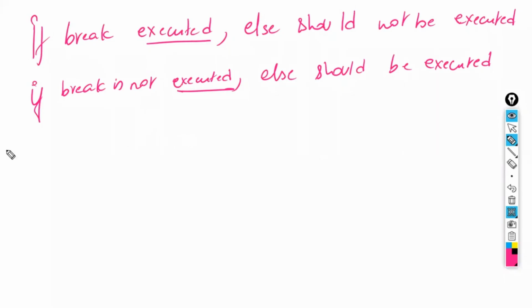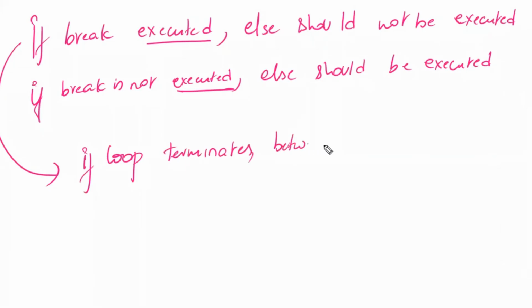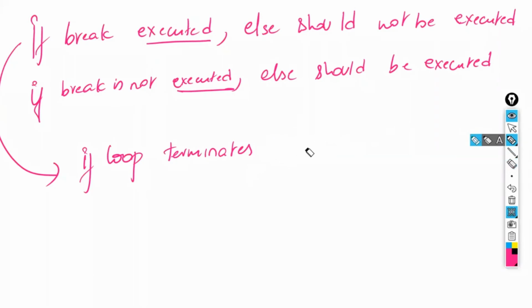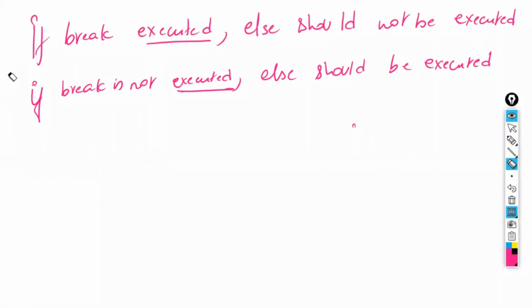The moment the break got executed, it indirectly means the loop got terminated before itself. If the loop was terminated in between itself, without reaching the end, then it is called a break. Otherwise, by default, it automatically stops when the condition fails, that is common. That is the while loop design. But here you are stopping in between by using the word break.